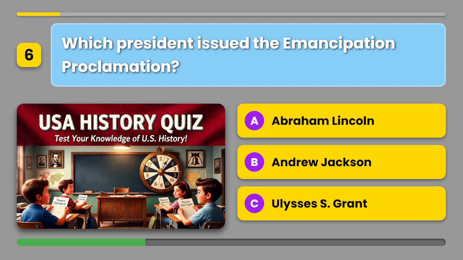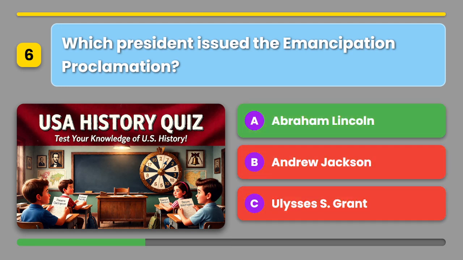Which president issued the Emancipation Proclamation? A. Abraham Lincoln. B. Andrew Jackson. Or C. Ulysses S. Grant. The correct answer is A. Abraham Lincoln.